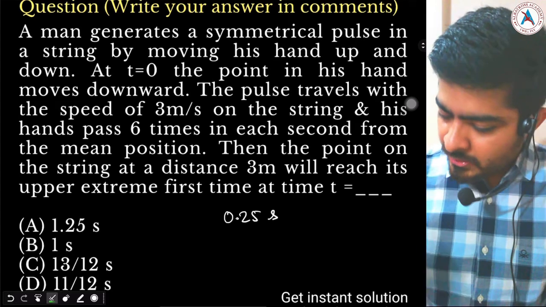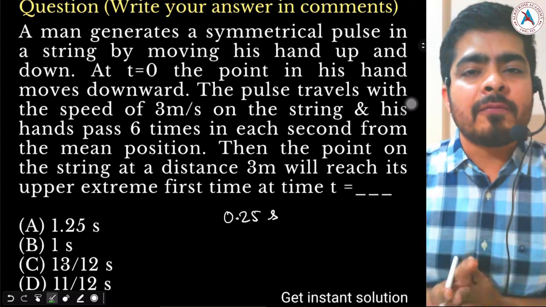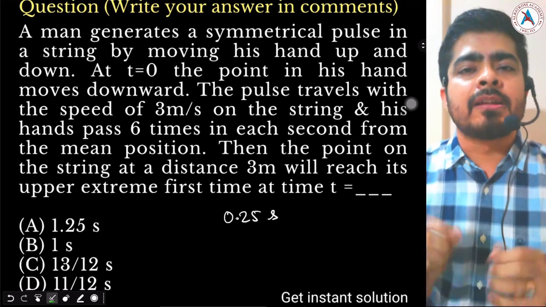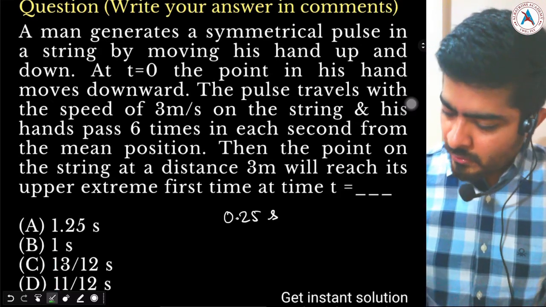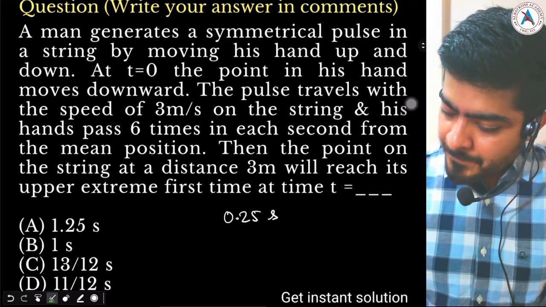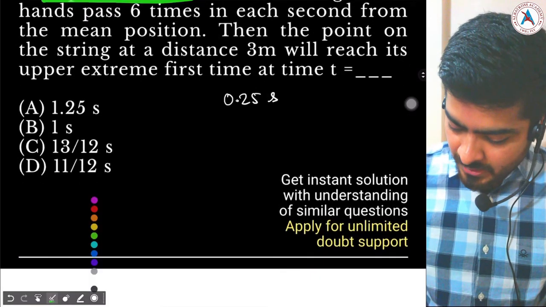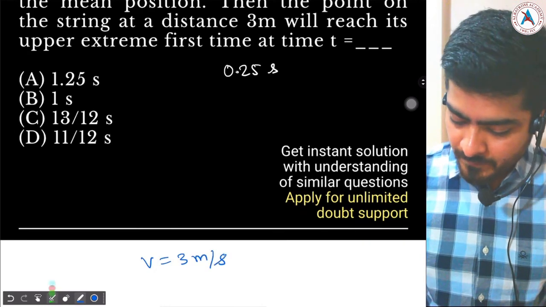So now let's come to the solution. I will solve this question in two ways. First I will solve this graphically and then we will go purely mathematical. We will use the wave equation and solve this. What is the question saying? The pulse travels with the speed of 3 meter per second. So we have the wave speed equal to 3 meter per second.